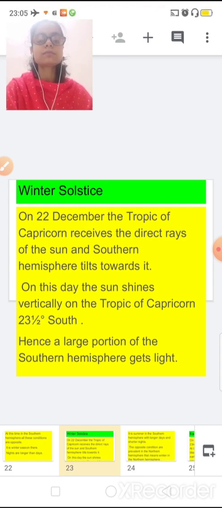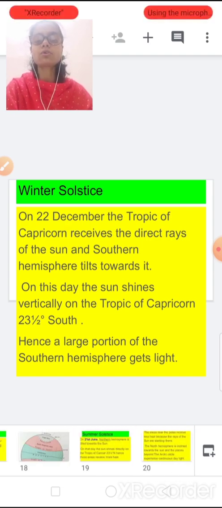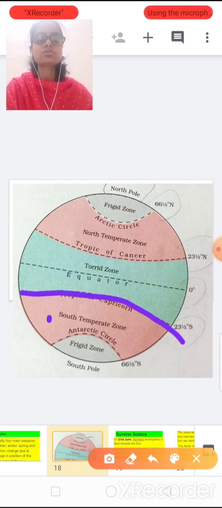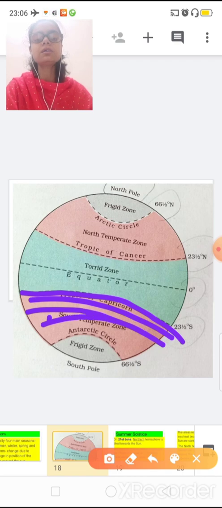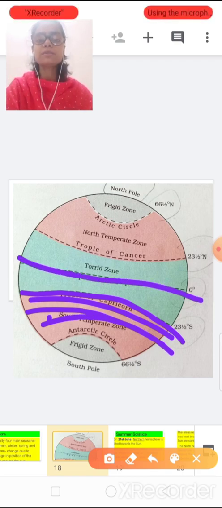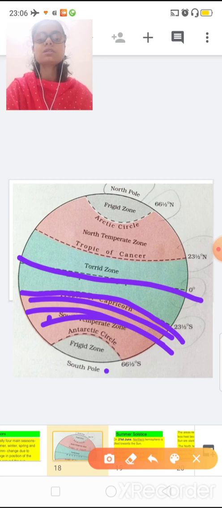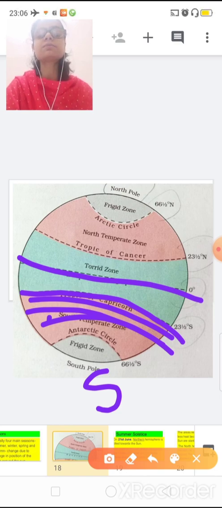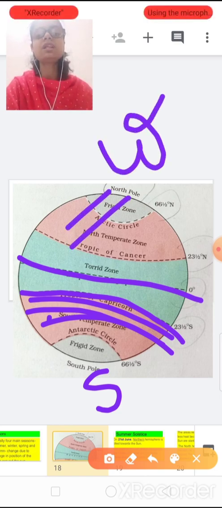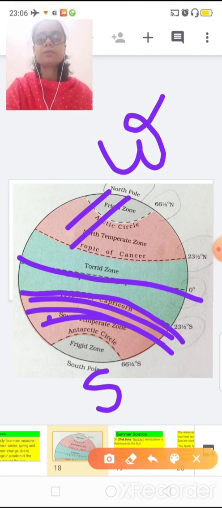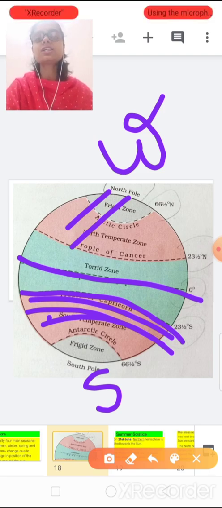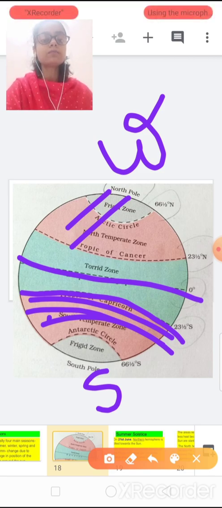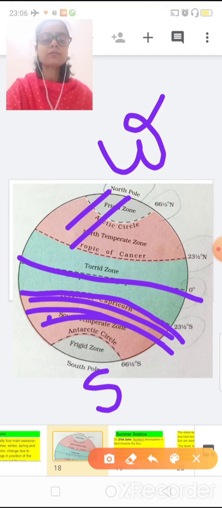Hence this portion gets maximum heat. When I'm talking about the Tropic of Capricorn, you all must think about this area. So this area gets the maximum heat, means the southern hemisphere experiences what? Summer. So as I told you, if the southern hemisphere experiences summer, it means the northern hemisphere experiences winter. And where we live, in the northern hemisphere, it means on 22nd of December we are experiencing winter. And as everybody knows, in December or January we are getting our winter breaks also.